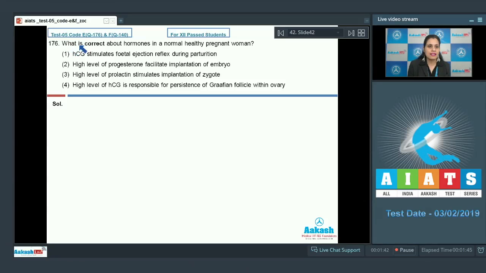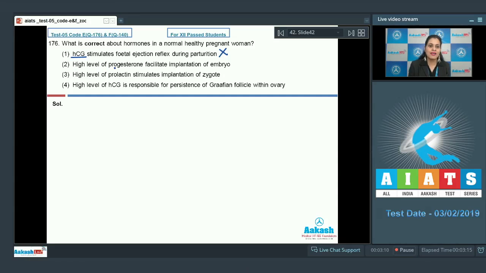Question number 176. What is correct about hormones in a normal healthy pregnant woman? The first statement is hCG stimulates fetal ejection reflex during parturition. As it is an incorrect statement, this cannot be a correct answer to our question, because hCG mimics the role of luteinizing hormone and is responsible for the maintenance of corpus luteum in ovary during pregnancy. It is oxytocin which is released after fetal ejection reflex.